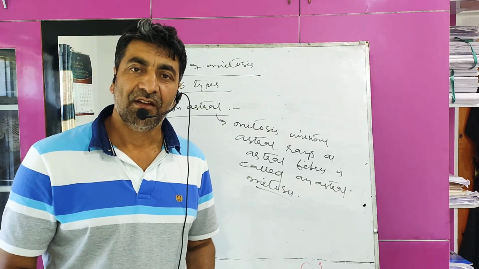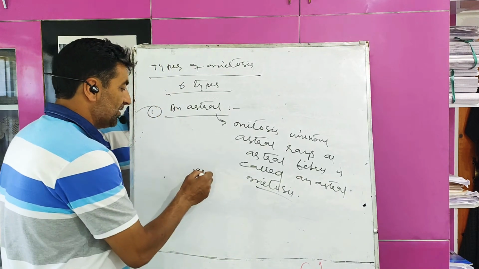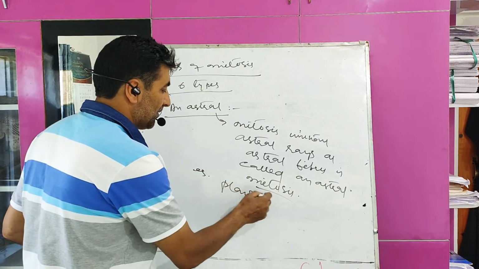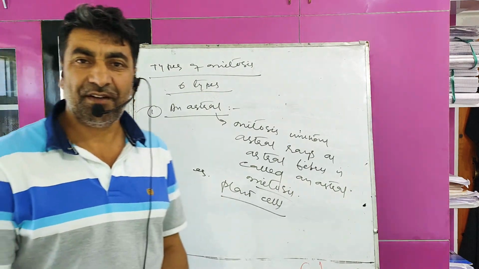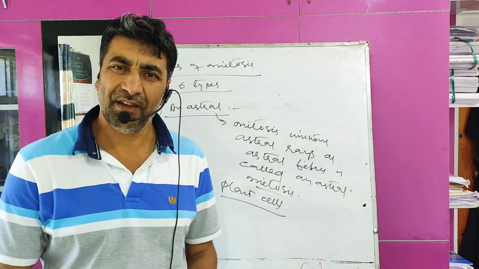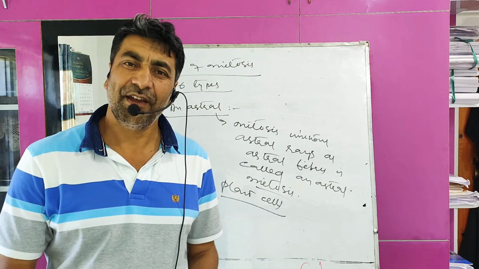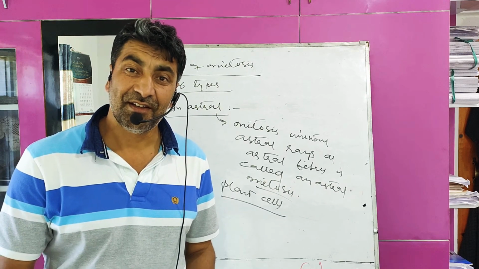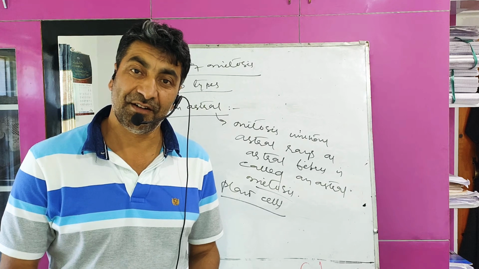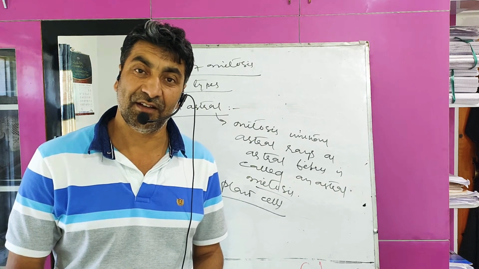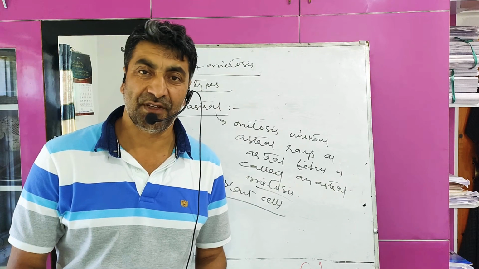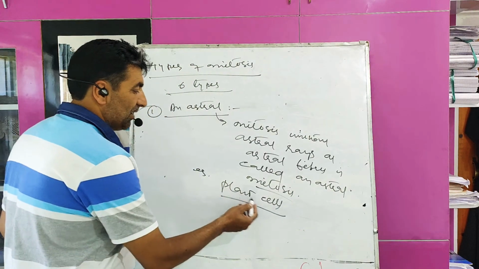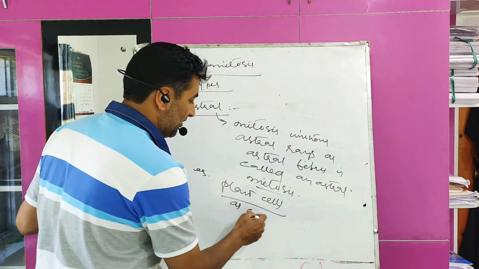The example is plant cells. In plants, mitosis is anastral. Why anastral? Because centrioles are absent in plant cells, or we can say centrosome is absent in plant cells.